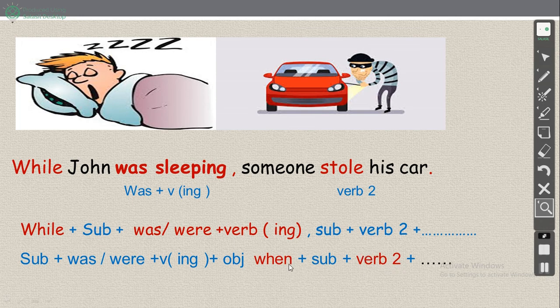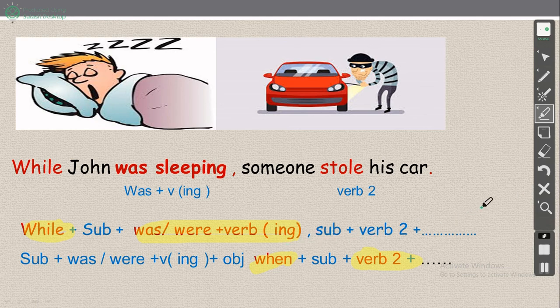Okay, look here, we have here when, verb to, verb to ed. Okay, and while here we have what? We have was or were plus ing. Okay, two sentences and two actions. Is it clear?